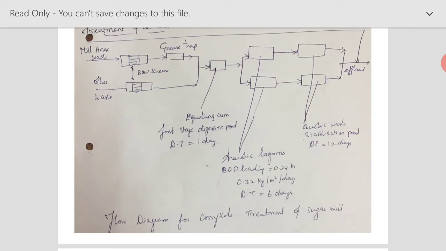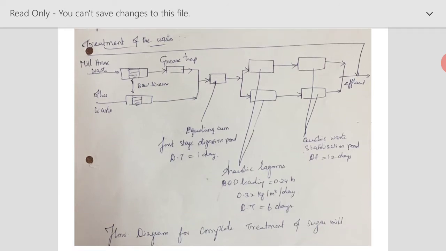We also know that because of the intermittent processing, we will get the wastewater only intermittently. So if we are discharging intermittently, it will affect your biological treatment process. Therefore, we have to have an equalization tank. That's why it's mandatory for the sugar industry to have an equalization tank along with the digestion pond.